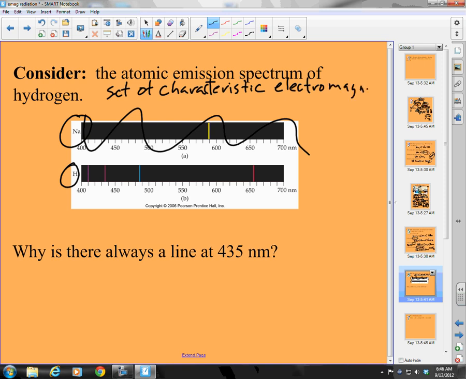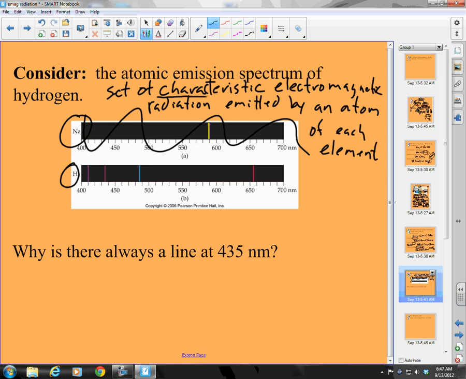Electromagnetic radiation emitted by an atom. I guess I should say what atom or element. What do you think is the best way? By an atom of each element. How's that? And we have the important word here, I think, too, characteristic electromagnetic radiation. What that means is it is unique.